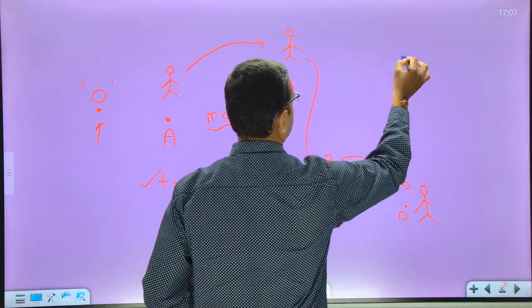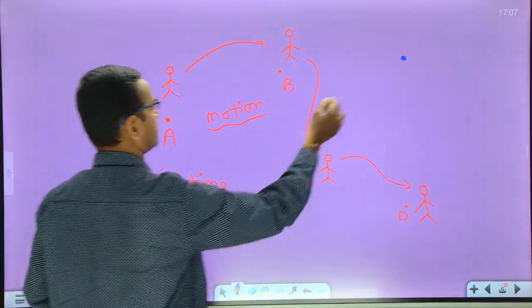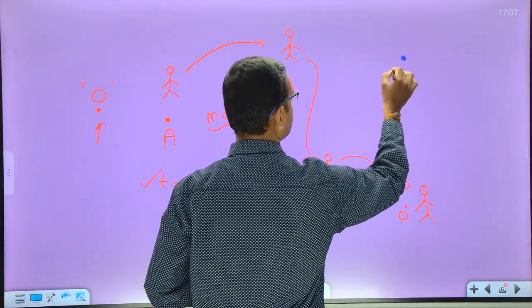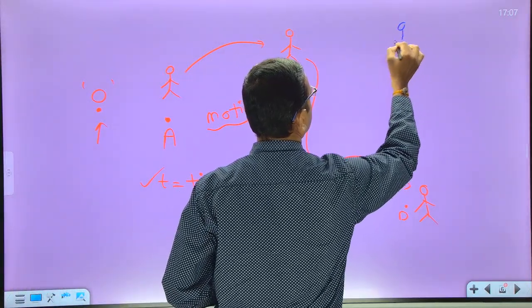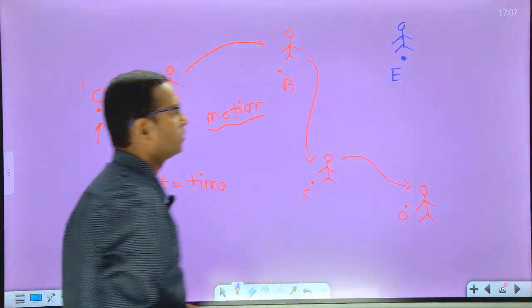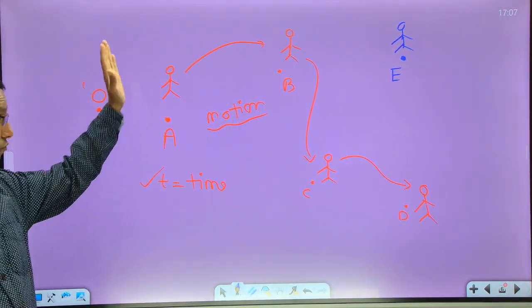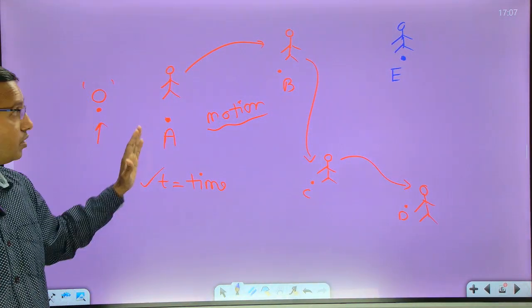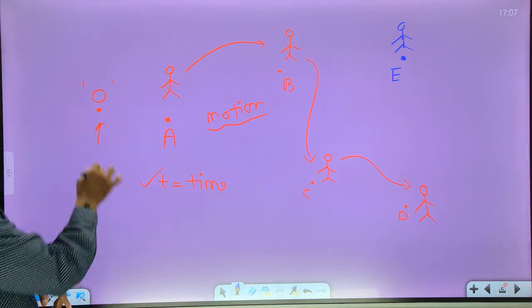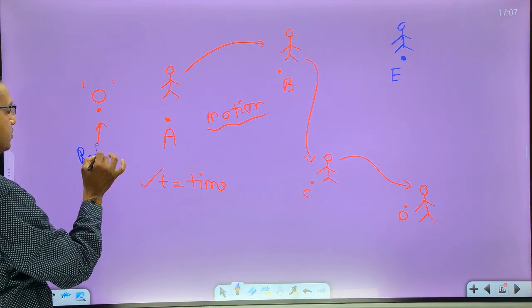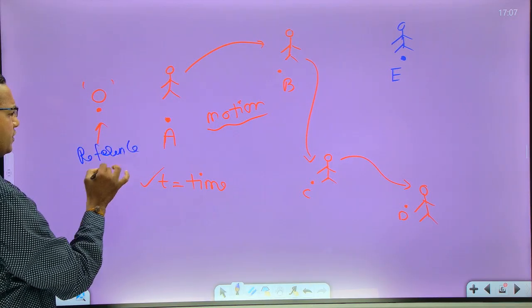For example, with respect to O, there is some point E. Whatever I am moving, I am measuring with respect to this point. So this point is called the reference point, or simply the reference.